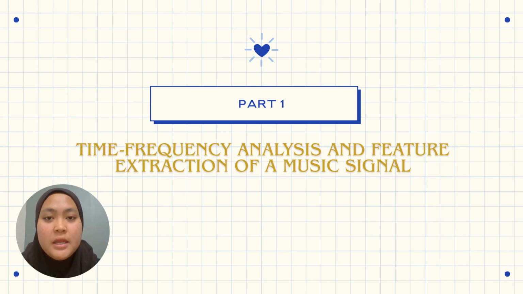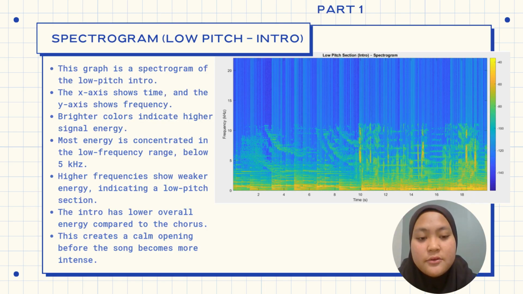So for my part, I will explain about part 1, which is time frequency analysis and feature extraction of a music signal. Okay, so for the first part, which is the spectrogram for low pitch, we use the introduction of the song. So the graph shows the low pitch introduction section, which illustrates the distribution of frequency components over time.